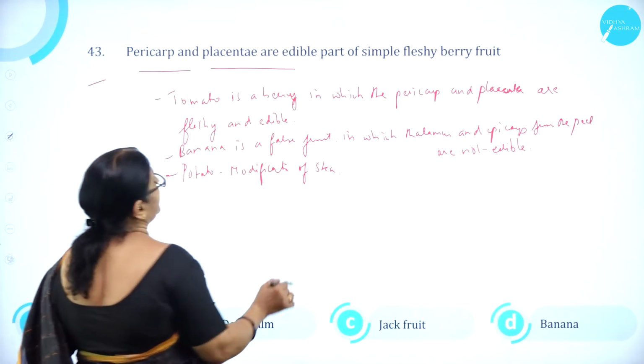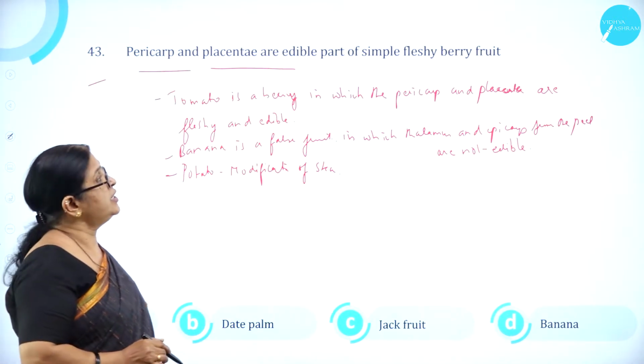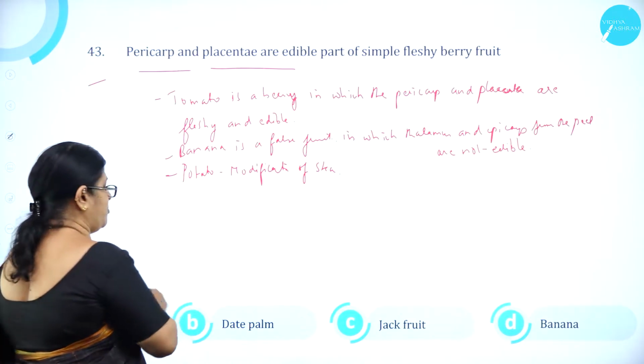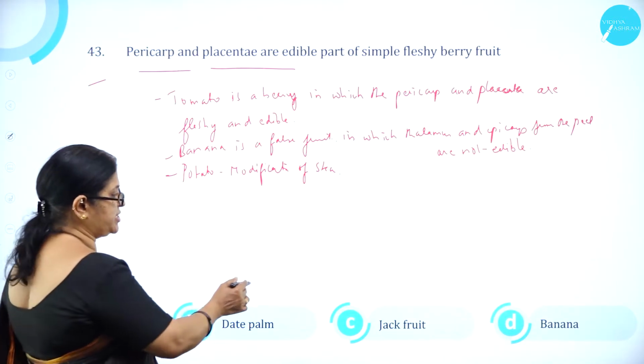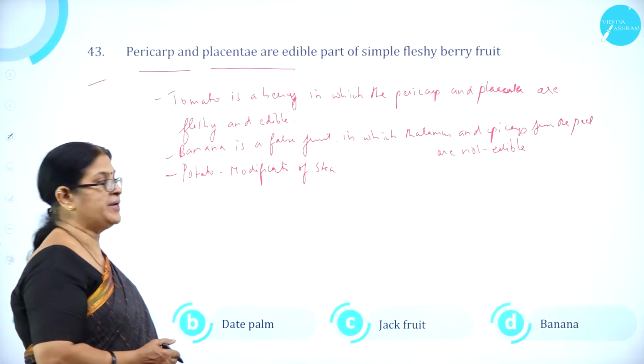Pericarp and placenta are edible part of simple fleshy berry fruit. Option A tomato, option B date palm, option C jackfruit, and option D banana.